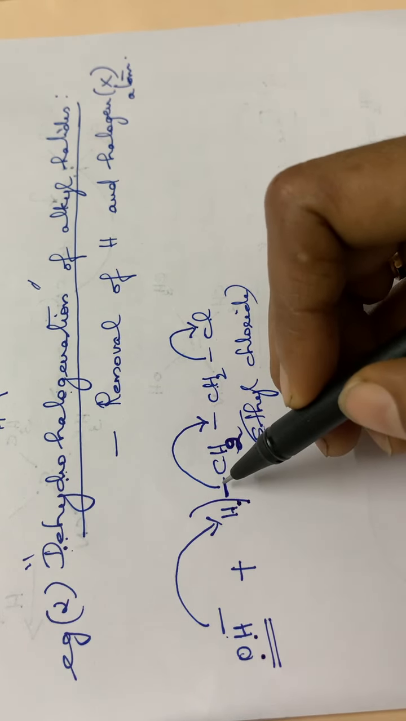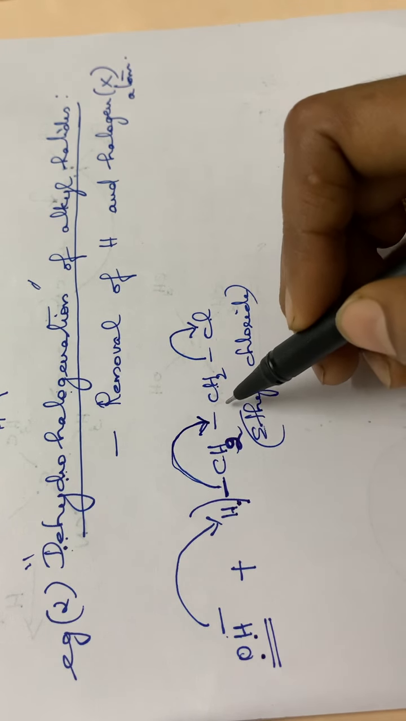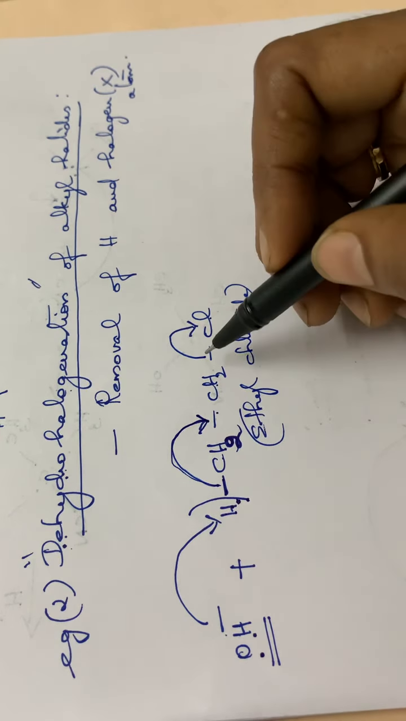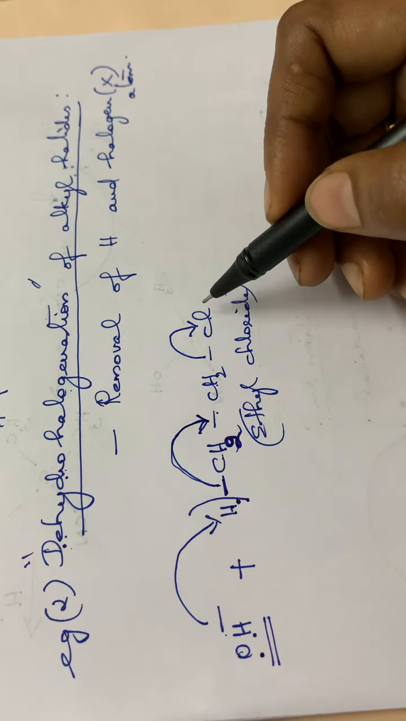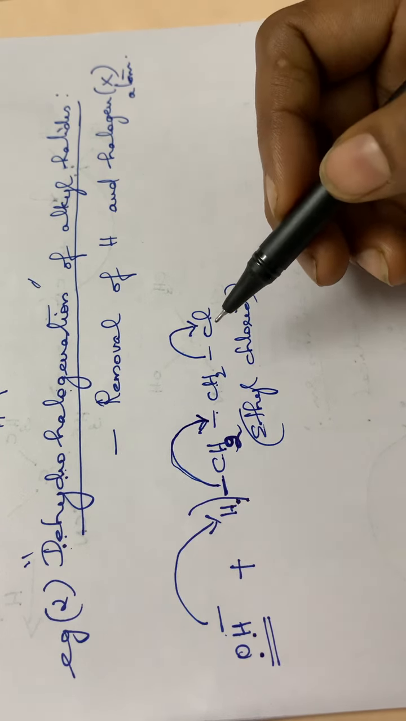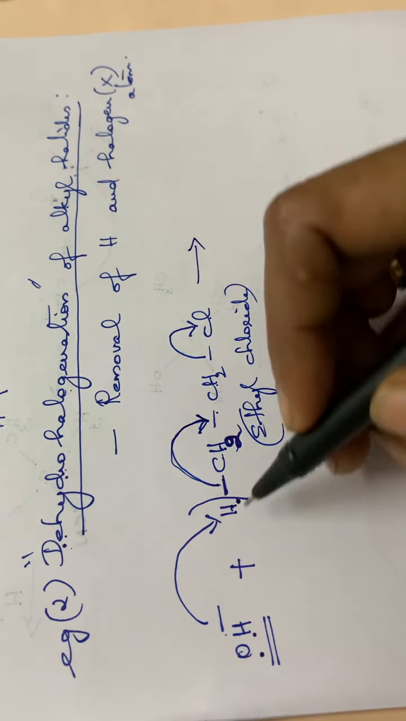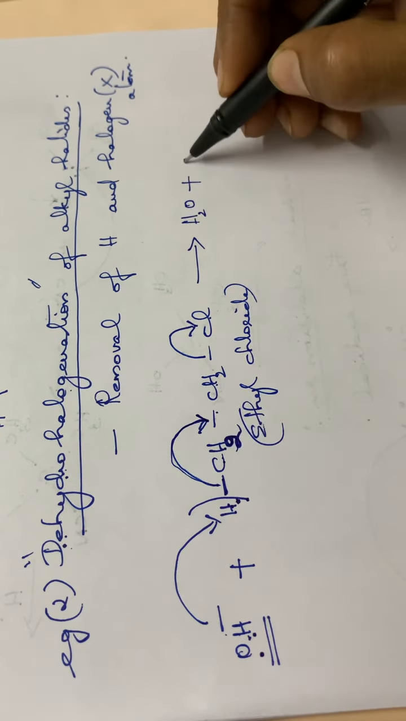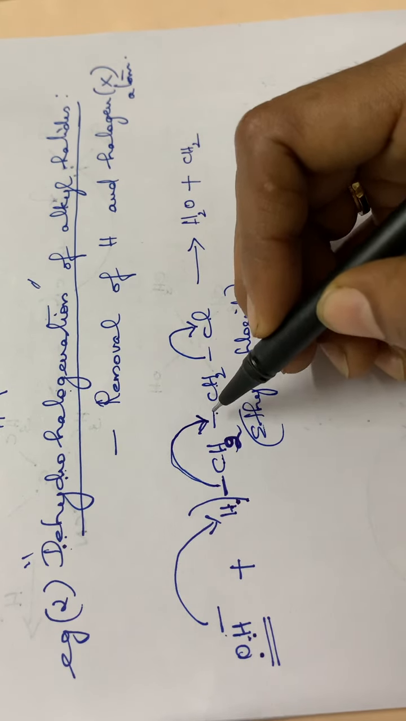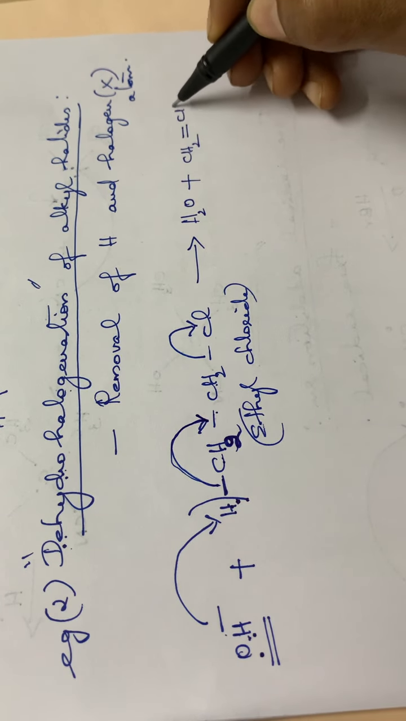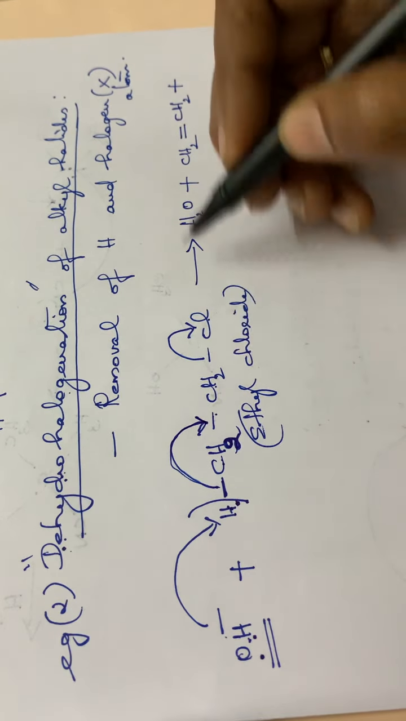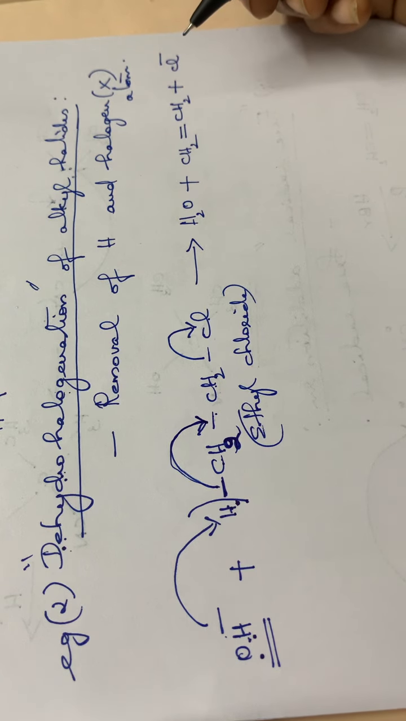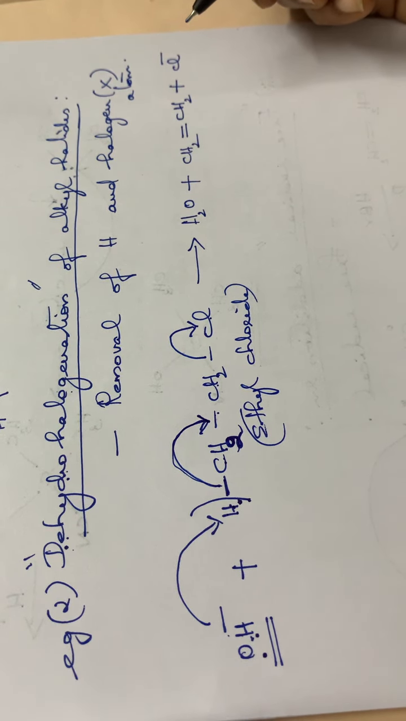Then an electron pair is remaining. That electron pair will be moving to the next position, so that at this position a double bond will be formed. Then again this electron pair will be moving along with Cl as Cl minus. So the product will be H2O plus CH2=CH2, the electron pair is shifted to this position so there is a double bond, plus Cl minus. Cl will be eliminated as Cl minus. So this is another typical example of an elimination reaction.